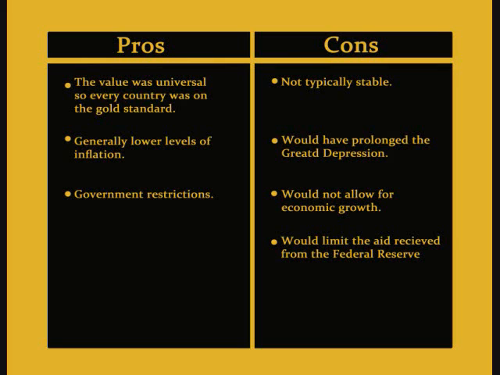Historically, the United States has had lower levels of inflation when on a gold standard. Also, returning to a gold standard would reduce the U.S. trade deficit and would restrict the ability of the federal government to increase the national debt. Finally, a gold standard puts limits on government power by restricting its ability to print money at will.